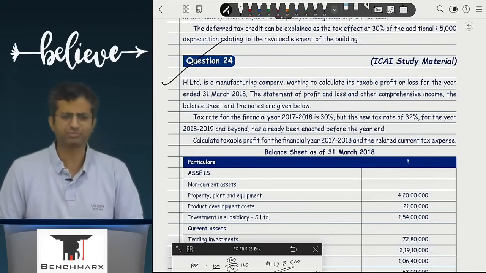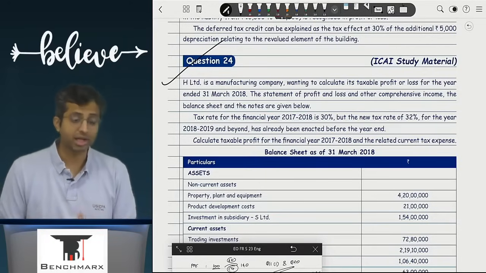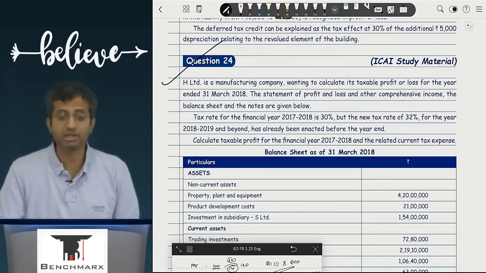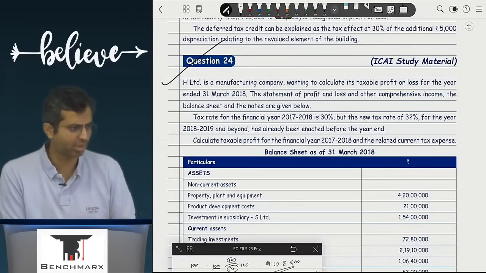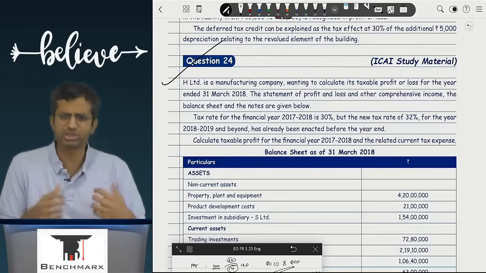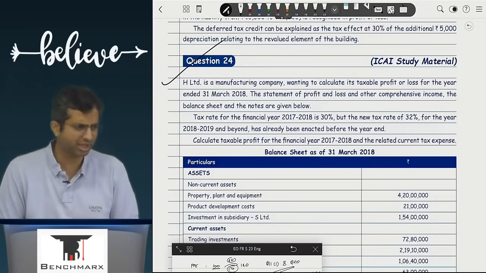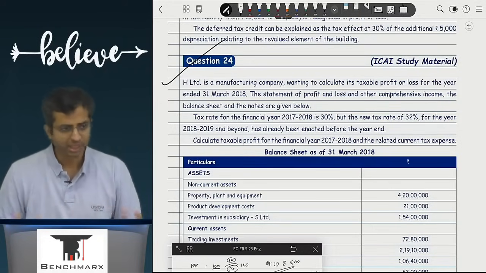These are probably not going to land up in the same form in the exam, but if you do the adjustments, you should have better clarity. These are fairly detailed illustrations which are now added in the May 24 material. It was probably not there in the earlier institute material. So these are illustrations which the institute has given for your overall understanding. We'll have a broad understanding of this and proceed. So we'll review 24, 25, 26 together.